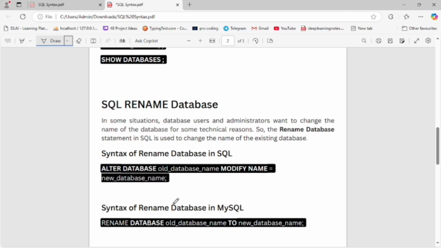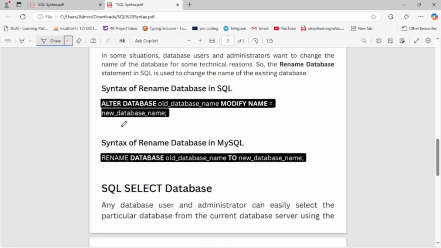Now how to rename the database. Now let's study about it. In some situations, a database user or administrator wants to change the name of the database for some technical reasons. So the rename database statement in SQL is used to change the name of an existing database. The syntax of rename database in SQL is: alter database, the old name of the database, then the modify name keyword equal to the new database name. Now in MySQL, rename the old database name to the new database name.